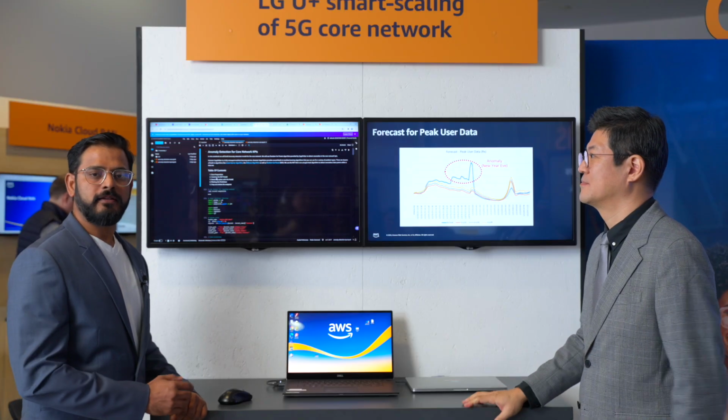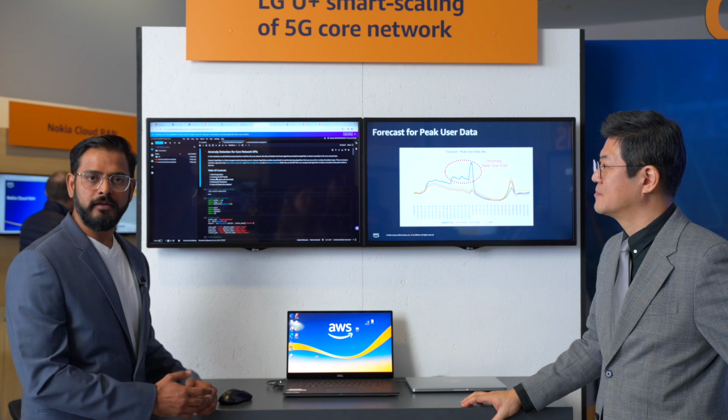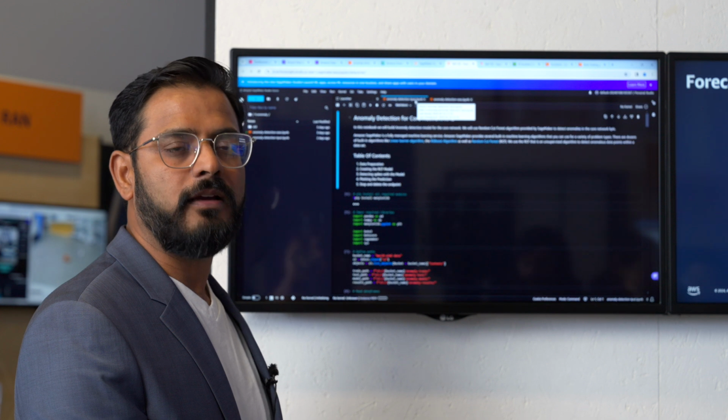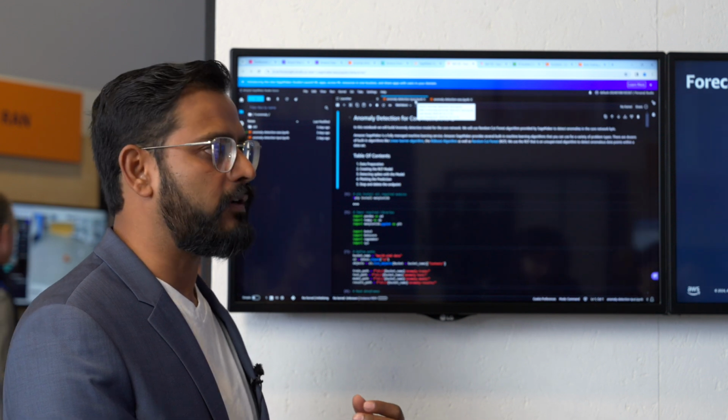Okay, now let's look at what is happening under the hood inside of Amazon SageMaker. As you can see here, we are developing the anomaly detection model, one for the number of sessions that are established, and also for the throughput, which is the RX total, which is the peak user data.